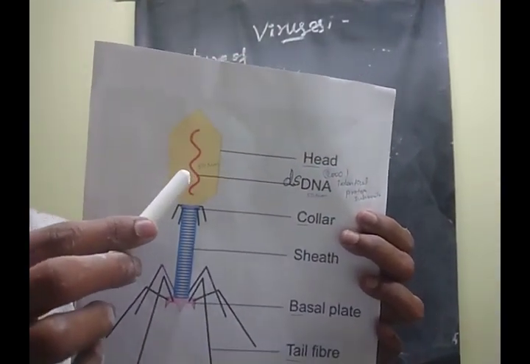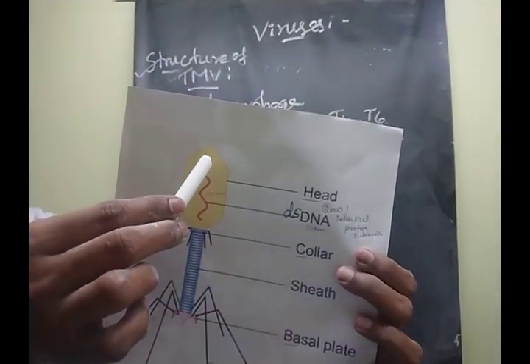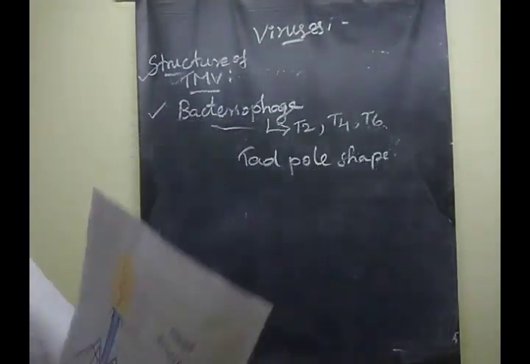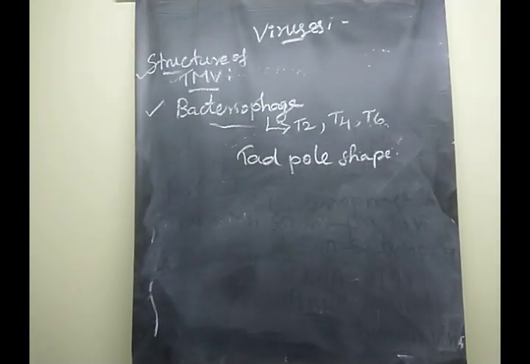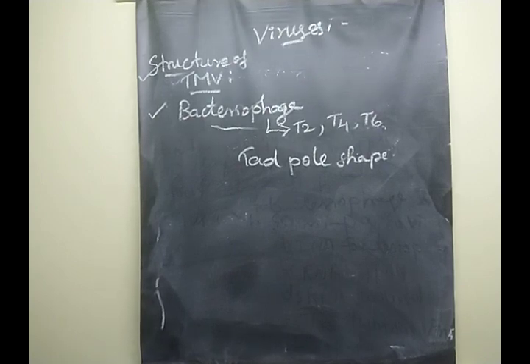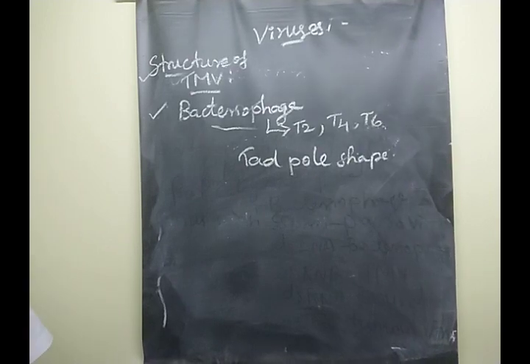The DNA molecule, about 50 micron, is tightly packed inside the head.